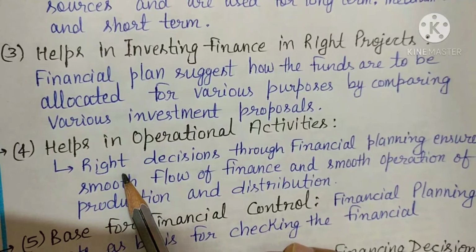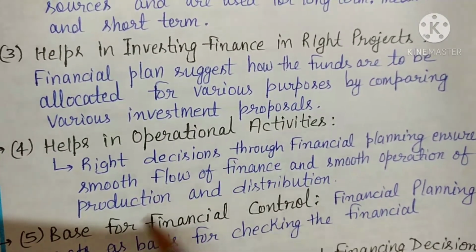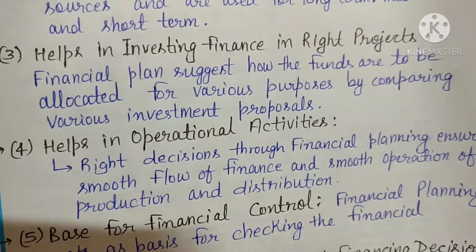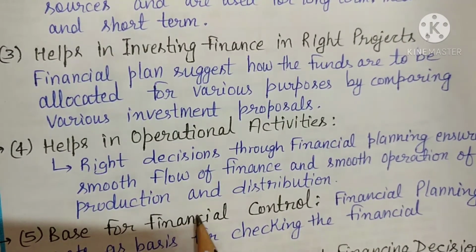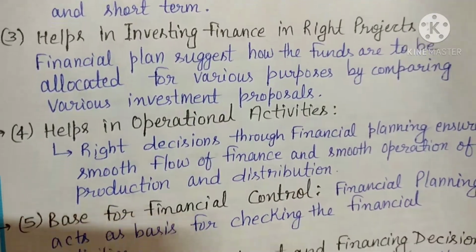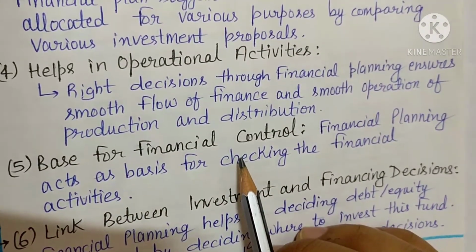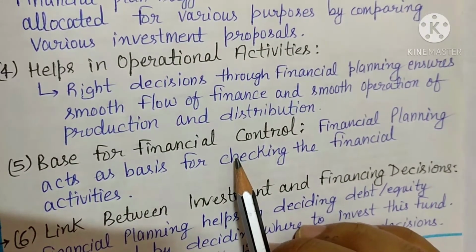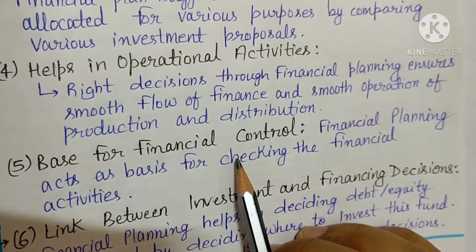Then comes what? It helps in operational activities. Right decisions through financial planning make sure that the smooth flow of finance and smooth operations of production and distribution go on. Then comes what? Base for financial control. If you want to have financial control over your business, you need financial planning, which will act as a basis for checking the financial activities from time to time.